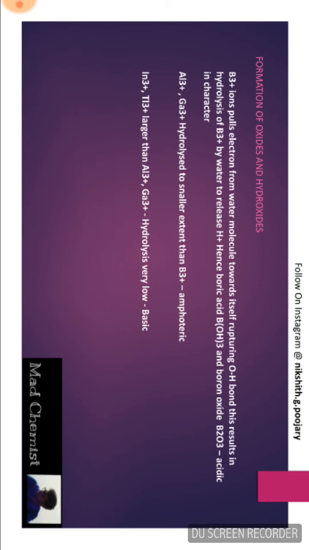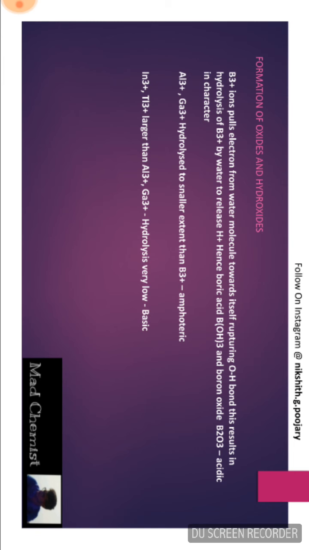So next is formation of oxides and hydroxides. All elements of this group form oxides and hydroxides. If you consider B3+ ion, it is very small in size and has high charge density. It pulls the electrons from the water molecule towards itself by rupturing the O-H bond present in the H2O molecule, that is water molecule. This results in the rapid hydrolysis of B3+ ion by water molecule to release H+ ions. Hence, it gives us B(OH)3, that is boric acid, and B2O3, that is boron oxide. These are acidic in character.